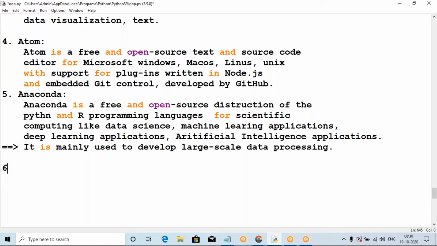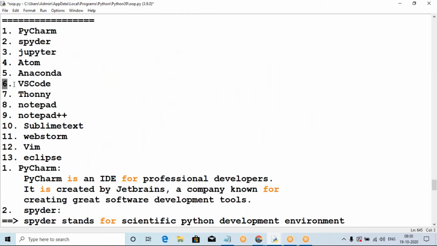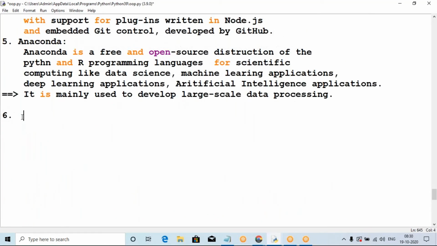The next concept, the sixth one, VS Code. Most of the students are also using VS Code, and the remaining are also using it simply. Now VS Code is the sixth one. Sir, what is VS Code? VS Code stands for Visual Studio Code. Here we can develop many programming languages.